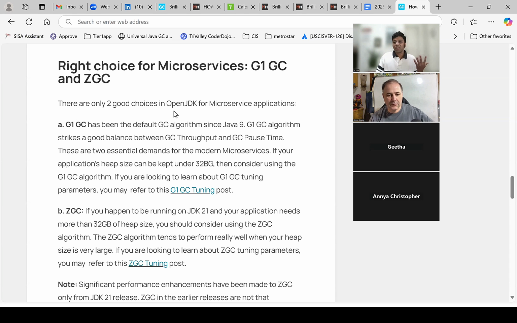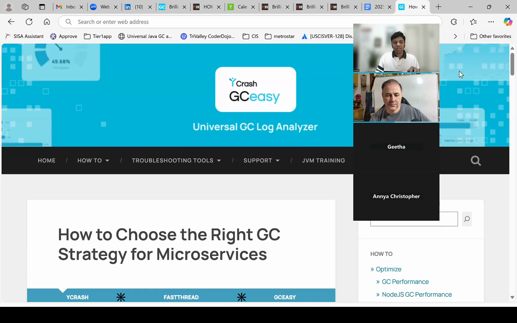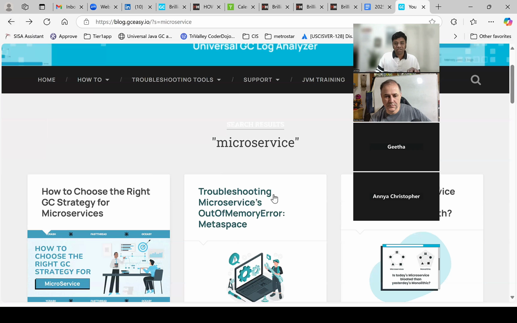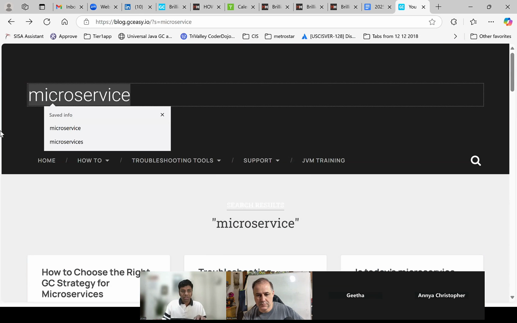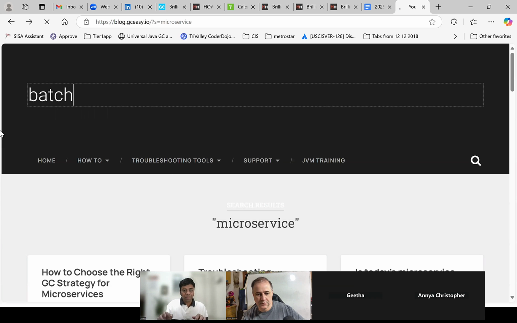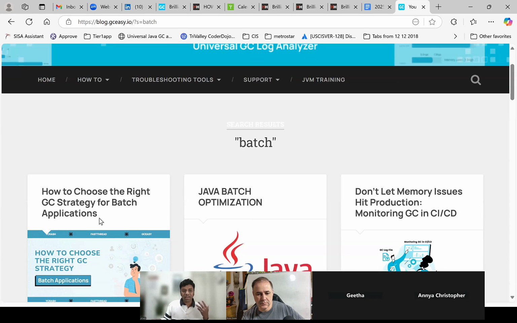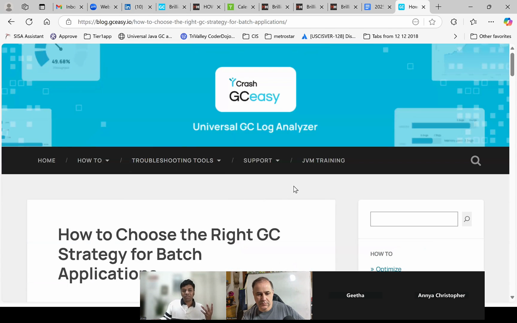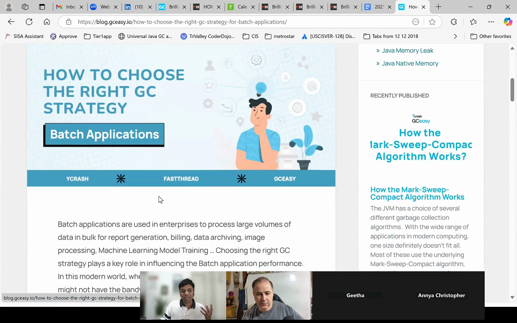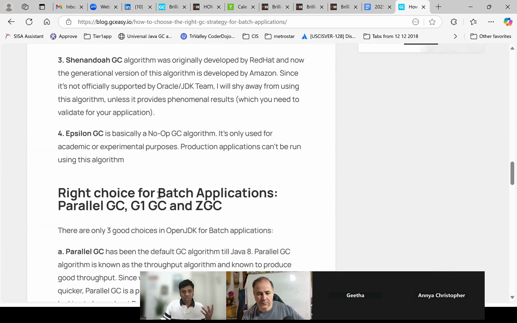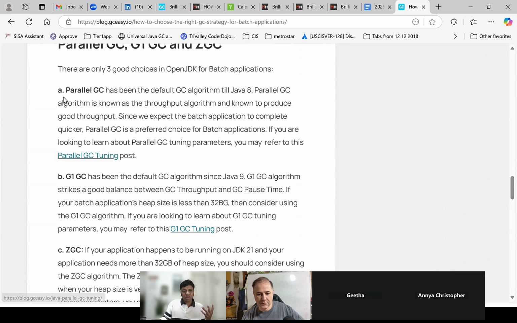But on the other hand, let's say you're trying to run a batch application. In the batch application, I'm more concerned about the throughput. That is, I want to execute more things quickly, right? So if pause times occasionally, once in a while, are fine, then you're still fine with that. So how to choose the right GC algorithm for batch applications? In this case, this is the priority order. First, the parallel GC is well suited for batch applications. That is the first choice. And these are the other two choices, right?